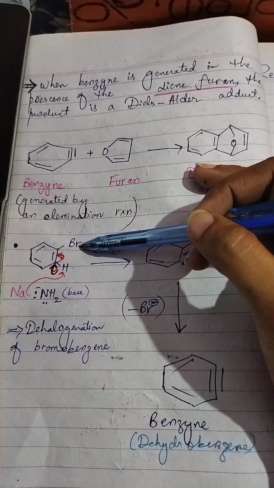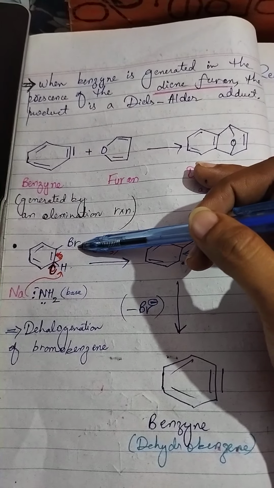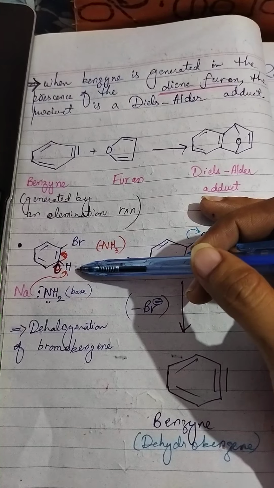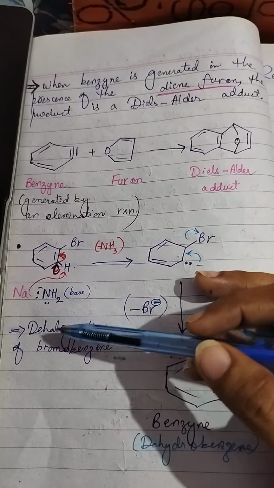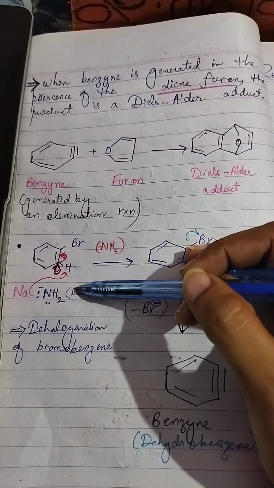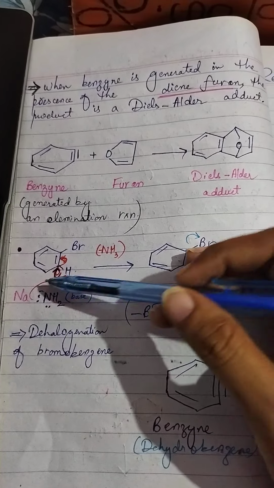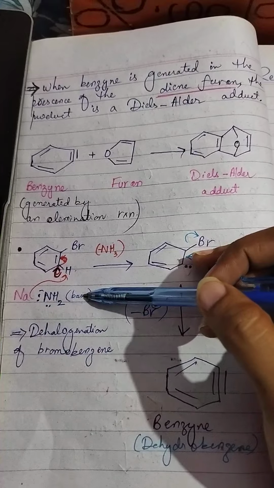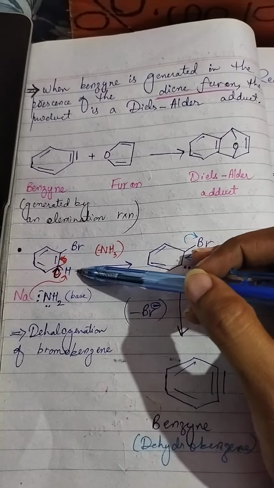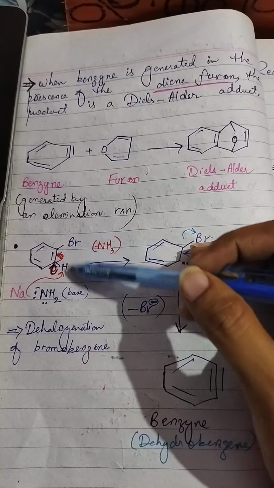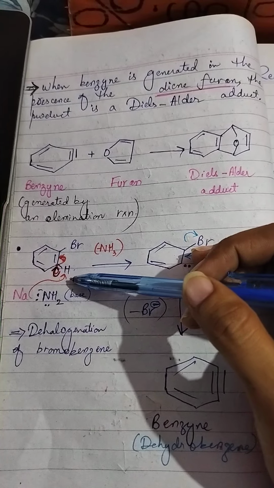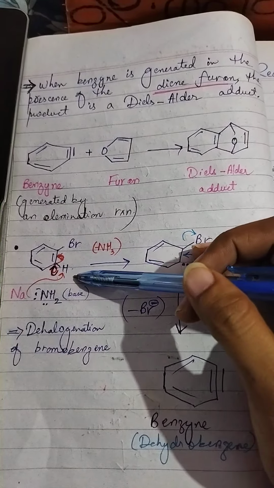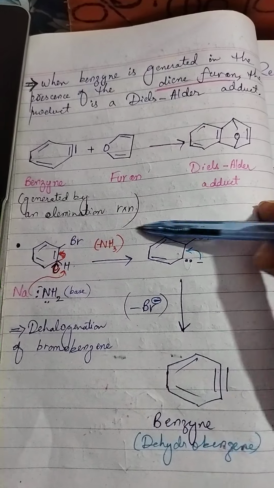This electronegative bromine atom made this hydrogen more acidic, and if it reacts with a strong base like sodamide, the amide will abstract a proton from this ortho position, this hydrogen that is ortho to bromine. This will be abstracted because it is acidic.